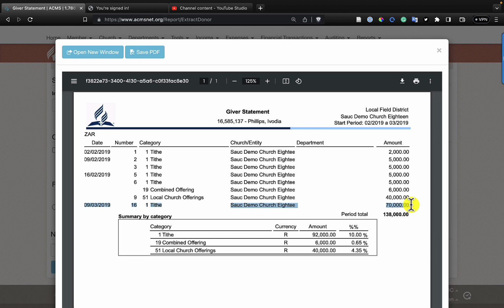And this is how we deal with the linking of anonymous receipts to the giver when they come forward and request for their receipt to be attached or to be given their receipt. This is how you deal with the situation.